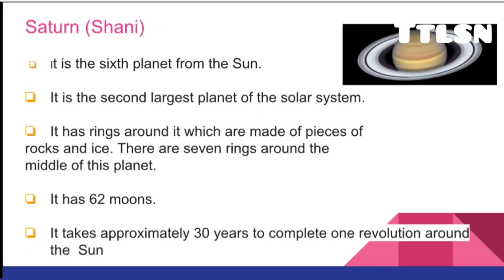Saturn means Shani. We are saying Saturn as Shani in Sanskrit. It is the sixth planet from the sun. It is the second largest planet of the solar system. It has rings around it, which are made of pieces of rocks and ice. There are 7 rings around the middle of this planet. It has 62 moons. It takes approximately 30 years to complete one revolution around the sun.